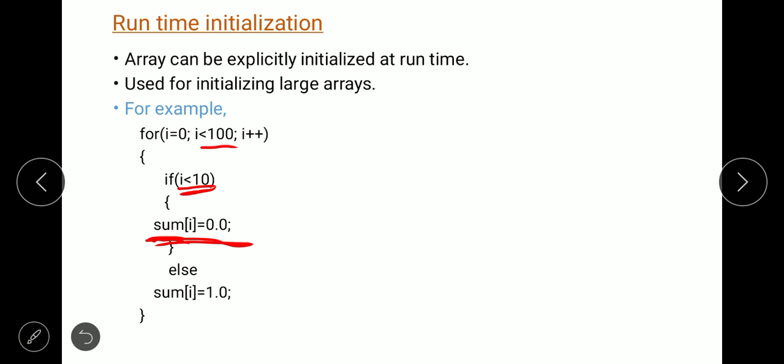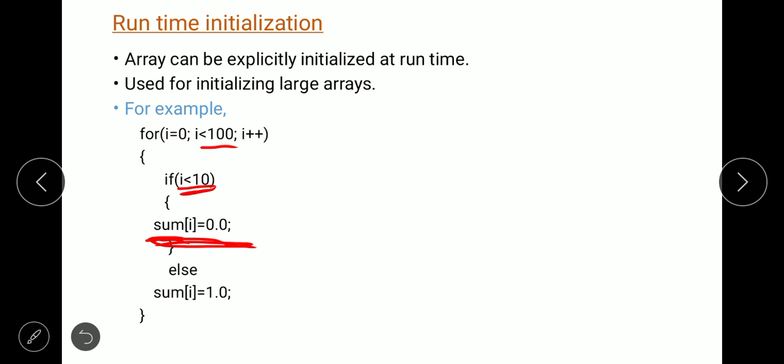Sorry, it is 0 to 9, which means the first 10 elements, not 9 elements, will be initialized with 0.0. i less than 10 means till 9, 0 to 9, there are 10 elements, right?